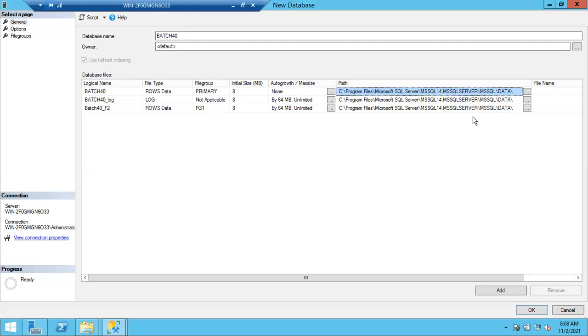That many files will be created physically. This is your logical structure, and that is your physical structure. Physically, you can see the files. If I click OK now, 3 files will be created in this location.